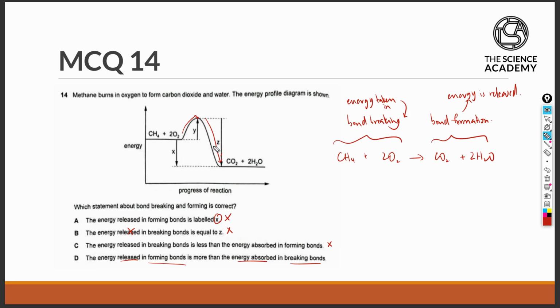So comparing the height of Z to Y, it is true to say that the energy released, Z, is more than the energy absorbed, which is Y. Therefore, option D is correct.